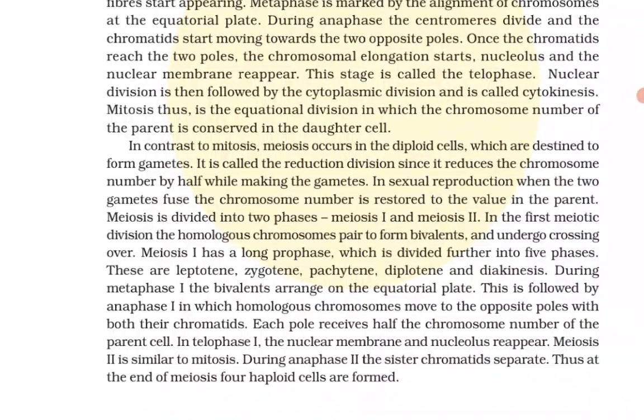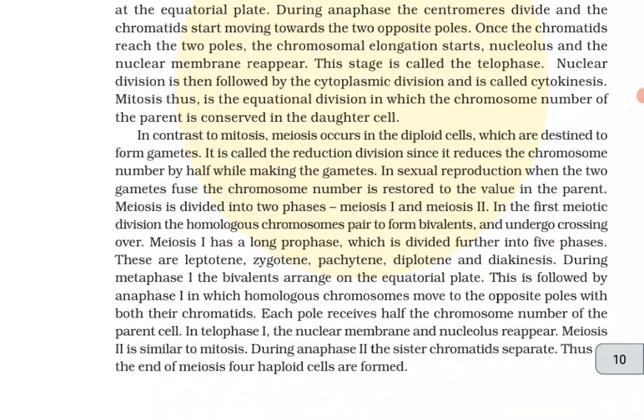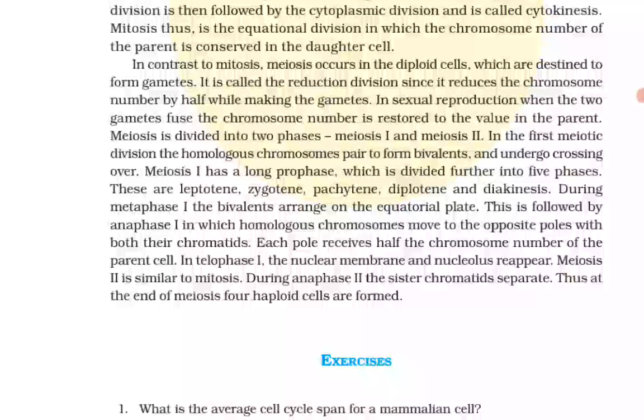In telophase 1, the nuclear membrane and nucleolus reappear. Meiosis 2 is similar to mitosis. During anaphase 2, the sister chromatids separate. Thus, at the end of meiosis, 4 haploid cells are formed.